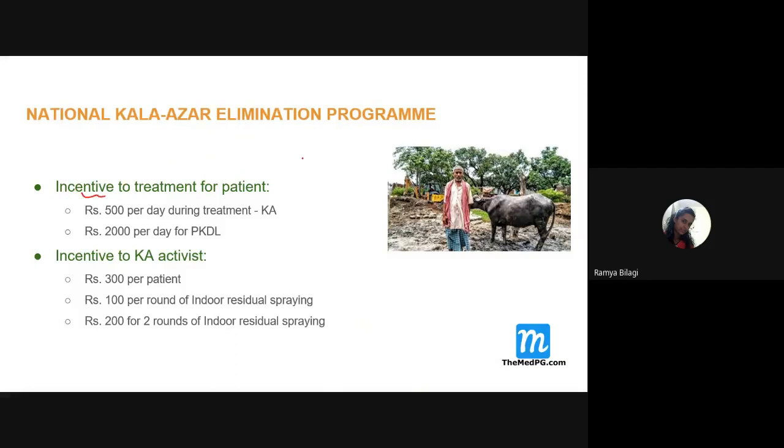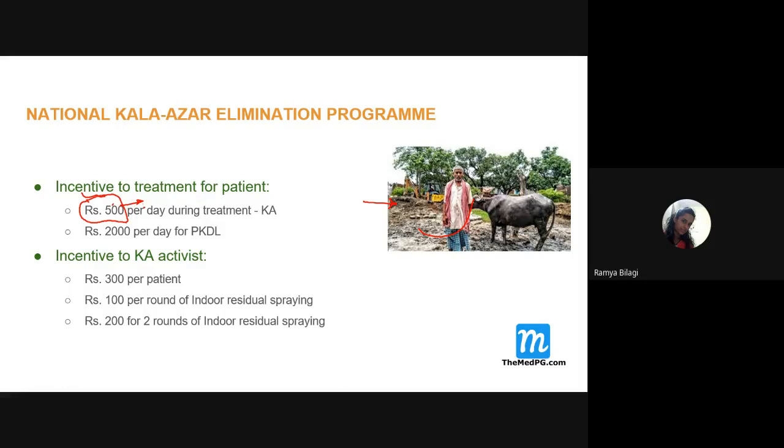Next. In the same program, the National Kala-Azar Elimination Program, some financial benefit is given, that is an incentive, because not every patient will be ready to get the treatment, because all these people are economically poor, right? If they come for treatment, we need to give IV drugs, so they need hospital admission. If they get admitted to hospital, they will lose their daily wages, so they won't be ready. To compensate for that, the Government of India has decided that whoever gets the treatment for Kala Azar, per day they will be paid how much, students? 500 rupees. How much will they be paid, students?